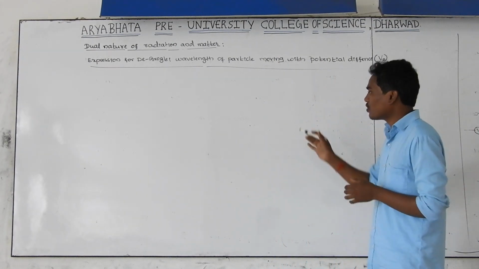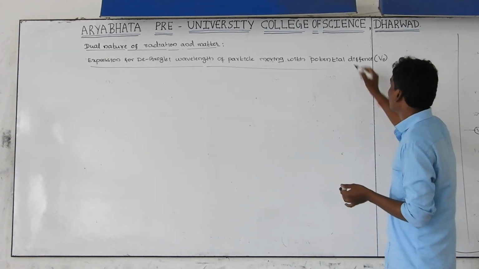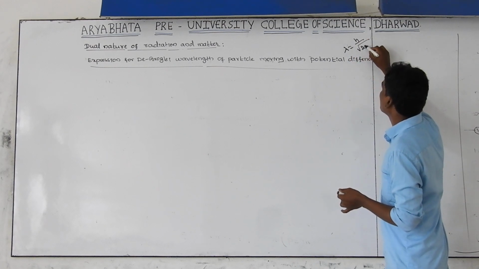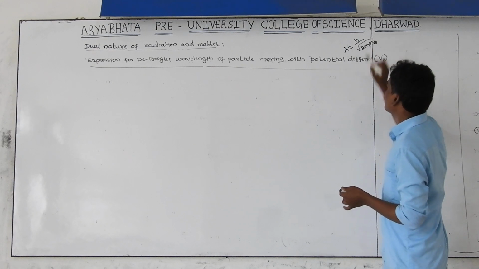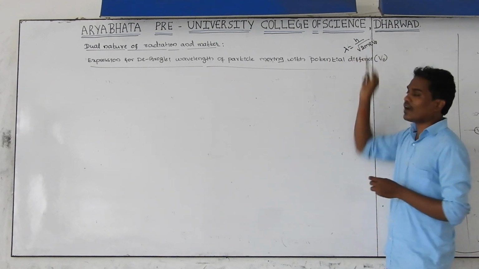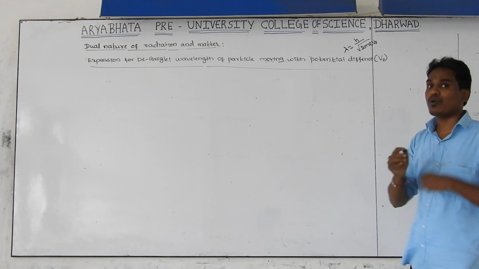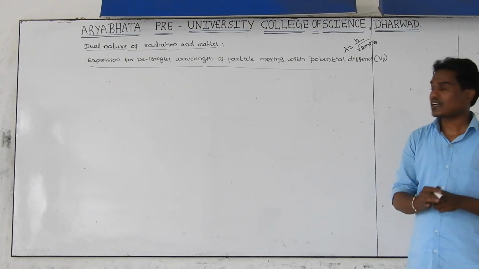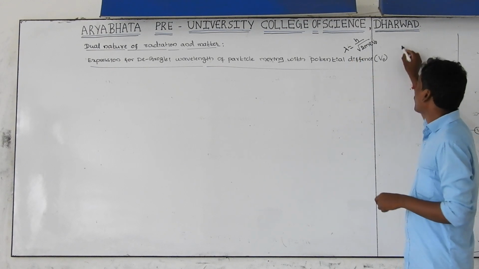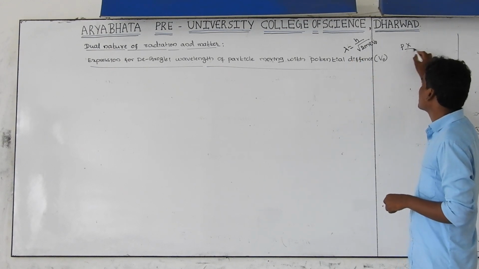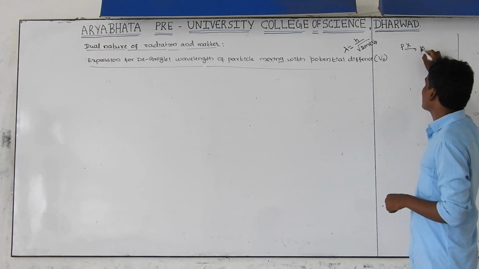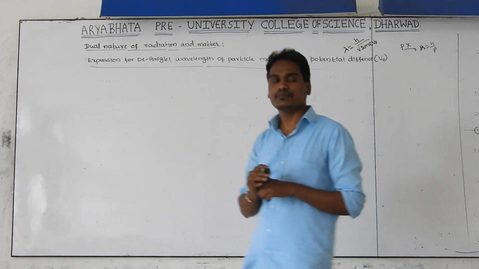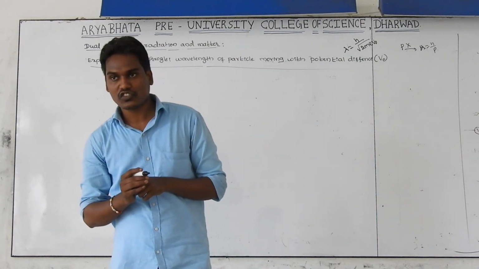But here another formula is there. That formula is lambda is equal to h divided by root of 2m e V naught. This is the formula to find the de Broglie wavelength for particles which have charge. Getting? For example, the photon is not having any charge, so its wavelength can be calculated as lambda is equal to h by p. But here electron is there, proton is there, these are the particles having charges.